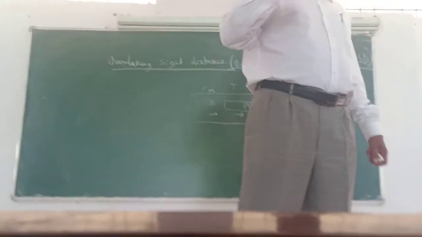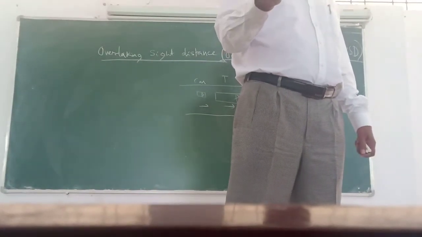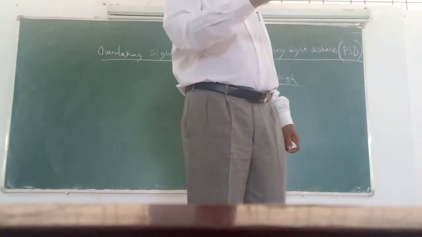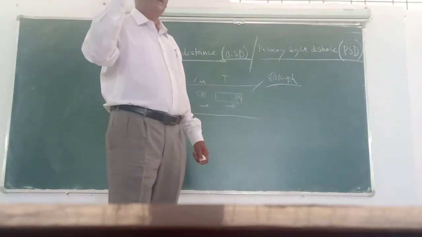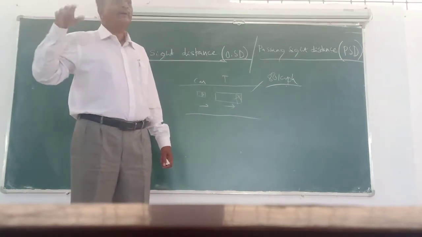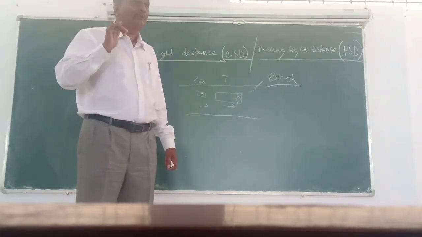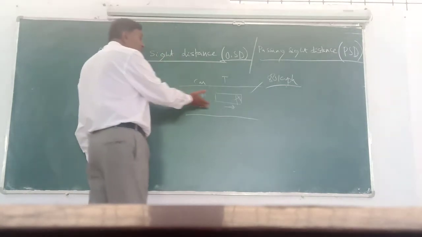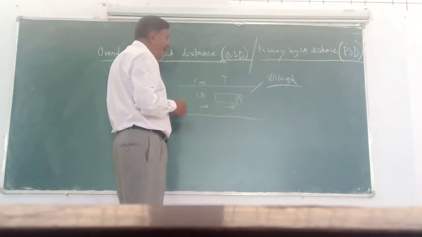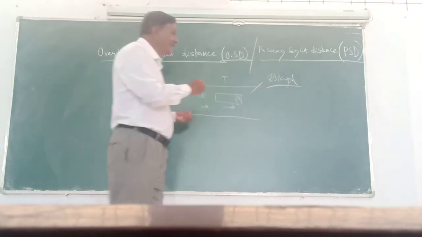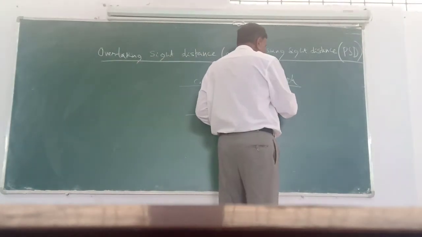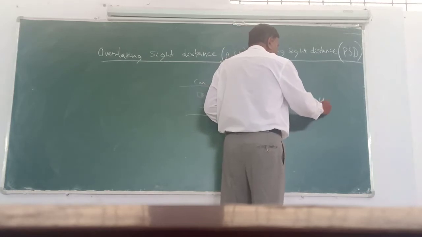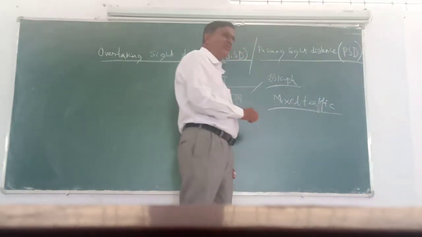Here, the overtaking side distance would not be required, because all are going at the same speed. As in the expressway, all vehicles will be going at 100 km/h minimum. Here it is not possible, because our highway consists of mixed traffic conditions. Mixed traffic. So any road in India, any highway,